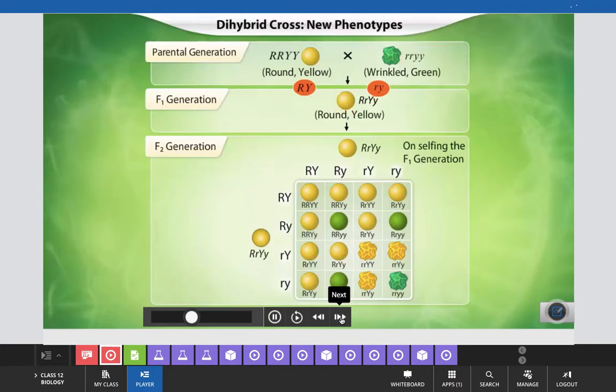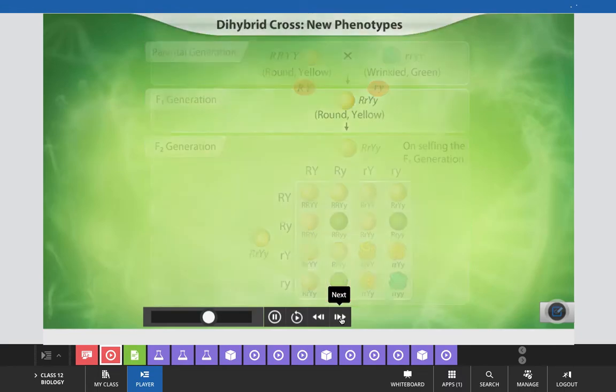Now, look at the gametes formed in the F1 generation. They are of four different types. So, maybe the mystery of the appearance of new phenotypes in the F2 generation can be solved by understanding the process of gamete formation. Come, let's try to understand this.